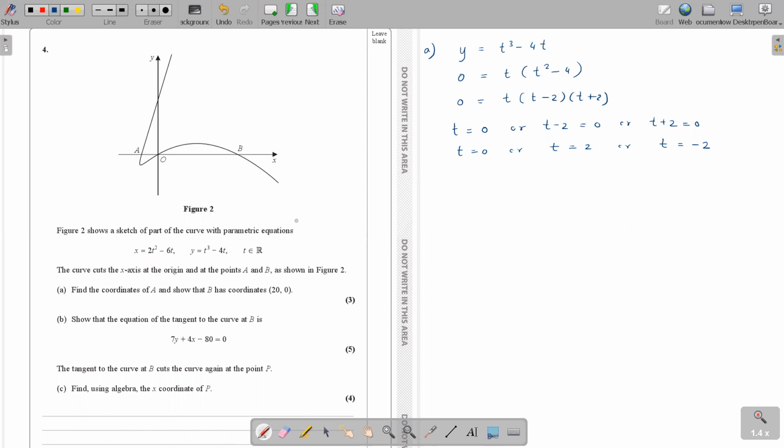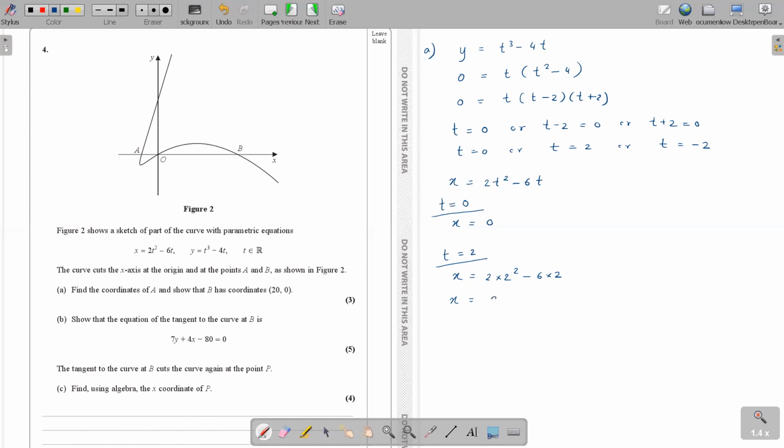So put the other 3 particular t values and get the x values. So when t equals 0, I think that is obvious, right? So when t is 0, very clearly you can see x is 0, right? Yeah. And then when t is 2, I know how much that is.